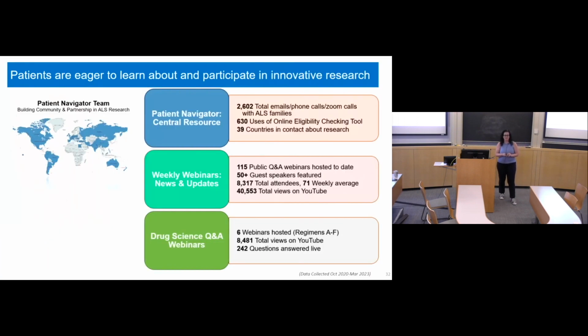As I said, we have a wonderful patient navigator team, and what they do is just miraculous to me. Interacting with patients, caregivers and the community, they keep people invested in the study, keep people coming back to this study, make sure they hear what we're learning from the study in real time, and make sure that we hear from them what it is that they need.